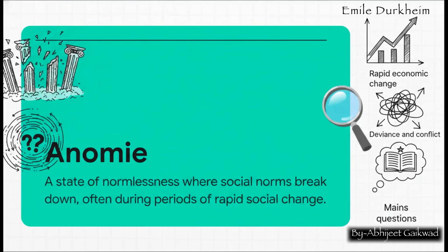Now, this leads to another one of Durkheim's most famous concepts, anomie. This is a key word you absolutely must know. Anomie means a state of normlessness. It's crucial to understand that for Durkheim, this isn't just an individual feeling of being lost or confused. It is a condition of society itself. It happens during periods of rapid social change, when old norms and rules break down before new ones can take their place. This creates a moral vacuum, leading to confusion and deviance. And yes, this is a very, very popular topic for Mains questions.